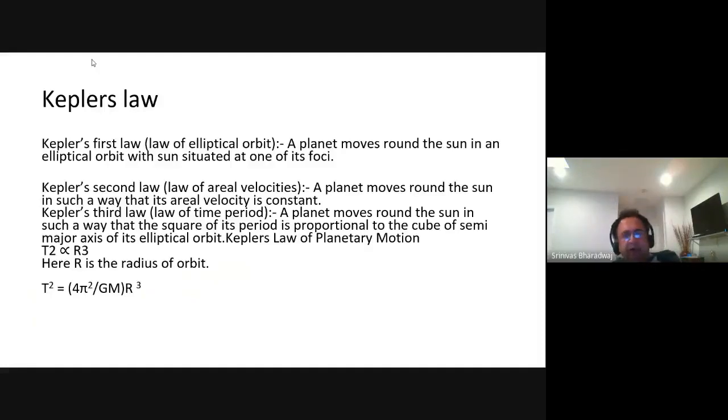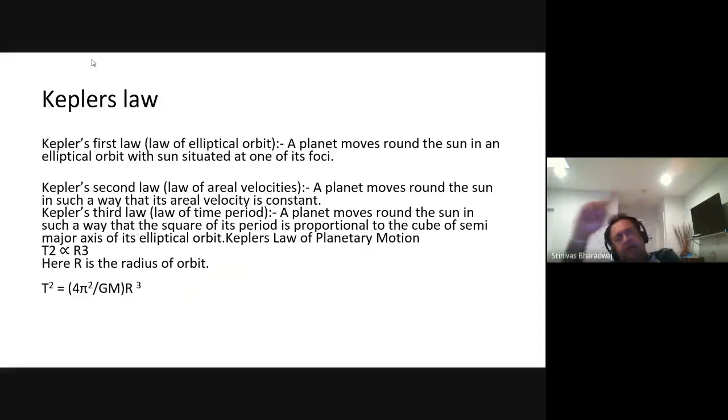Now Kepler, after many years of effort using Tycho Brahe's equipment, came up with these three laws. The first law codifies the heliocentric theory, which states that every planet moves around the sun in an elliptical orbit with the sun situated at one of its foci.